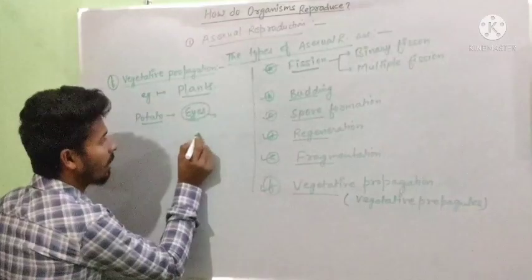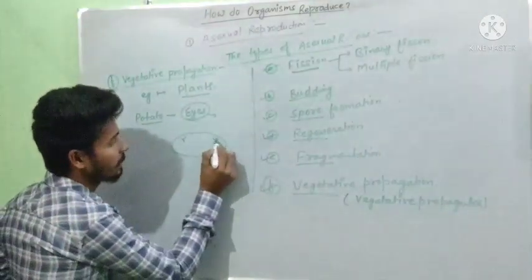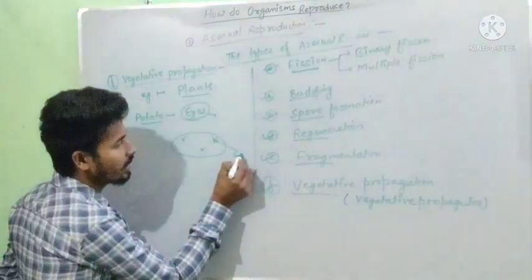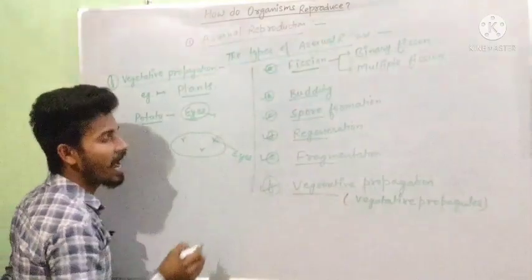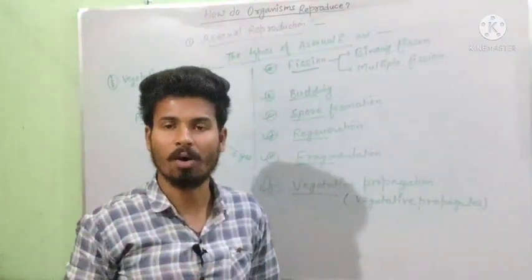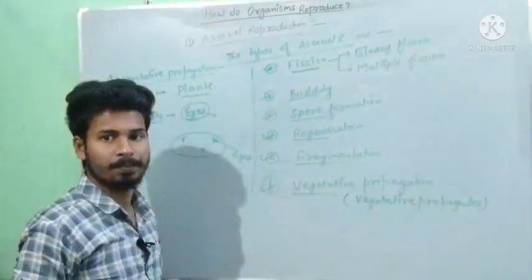Each eye has the capability to regenerate, or we can say to produce a potato.